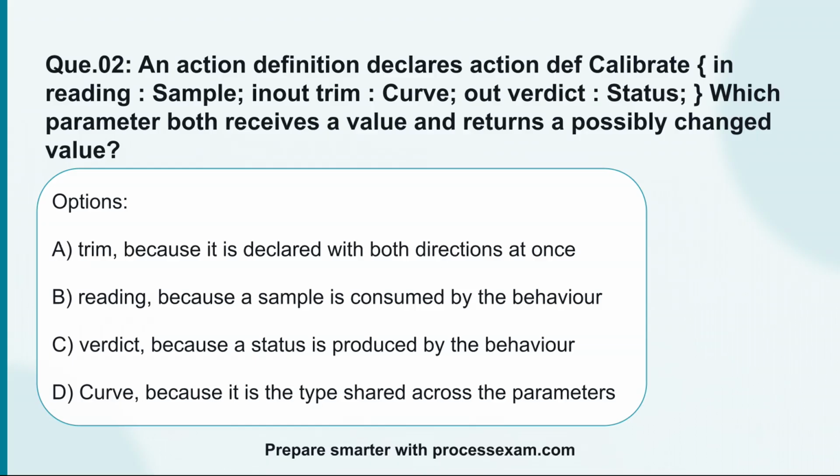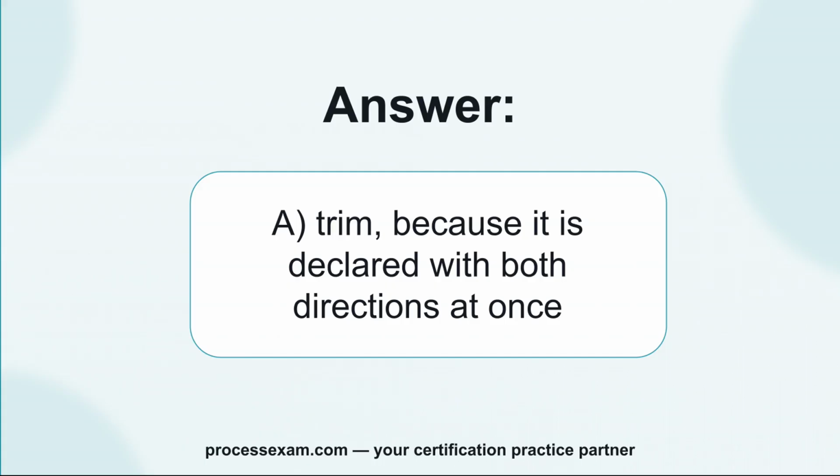Question 2. An action definition declares action def calibrate in reading sample, in out trim curve, out verdict status. Which parameter both receives a value and returns a possibly changed value? Option A, trim, because it is declared with both directions at once. Option B, reading, because a sample is consumed by the behavior. Option C, verdict, because a status is produced by the behavior. Option D, curve, because it is the type shared across the parameters. The correct answer is A, trim, because it is declared with both directions at once.